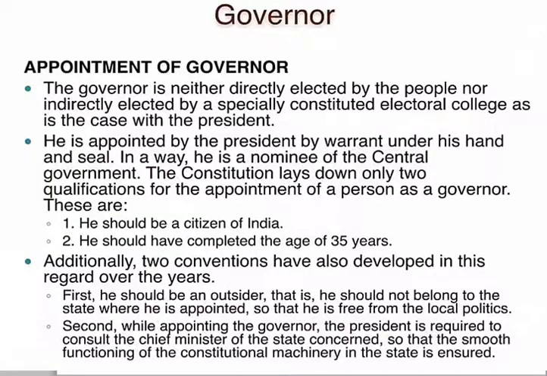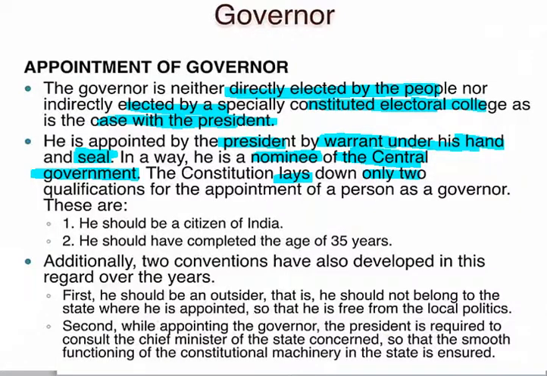Regarding the governor, remember there is no election. The governor is neither directly elected by the people nor elected by any electoral college as in the case of the president. He is appointed by the president by warrant, remember, by warrant under the hand and seal. The president will appoint the governor, so he is a nominee of the central government.